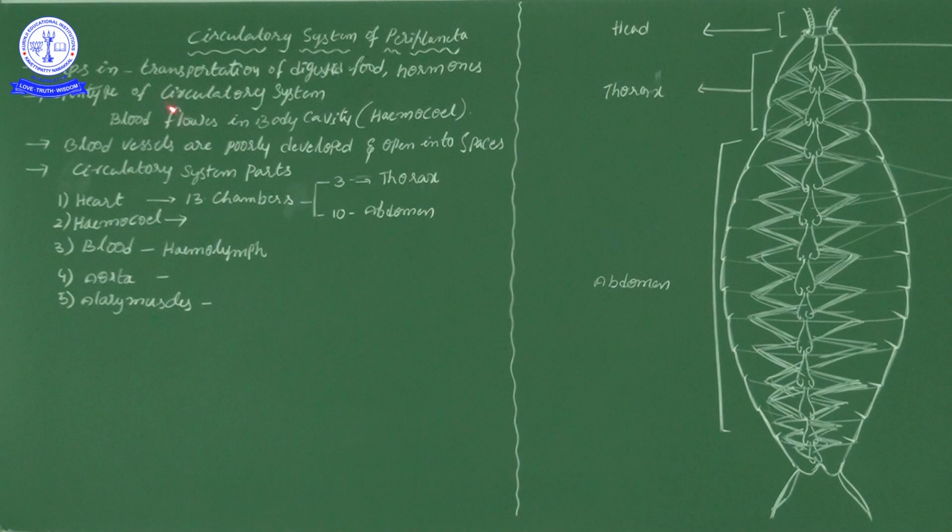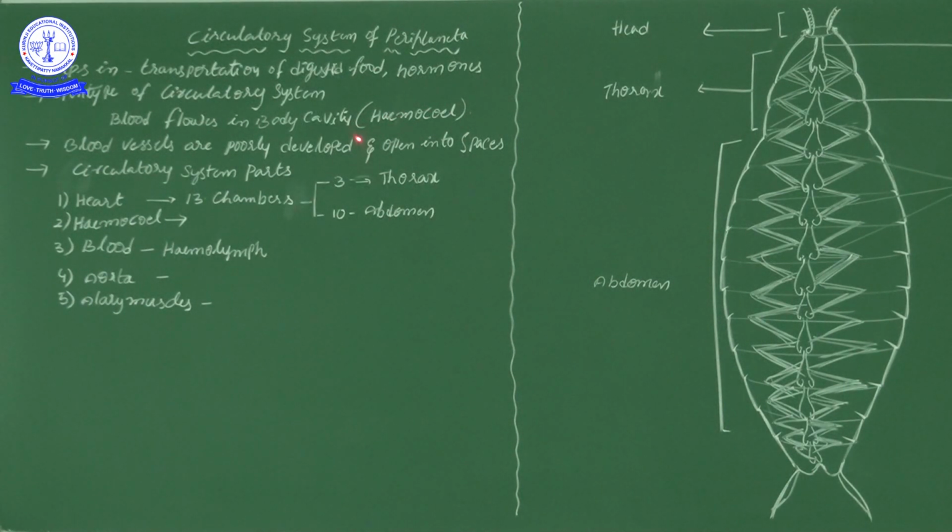That is helpful for building up the knowledge. And now next one, here the blood flows in the body cavity. That cavity we call a hemocoel. Why is this body cavity called a hemocoel? Hem means blood, coel means cavity.